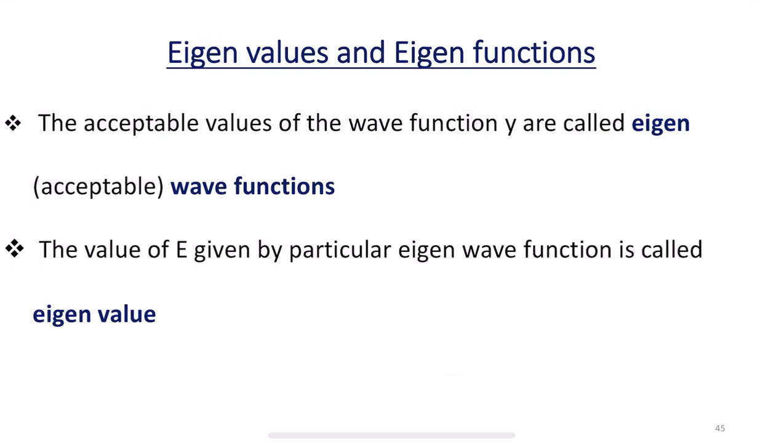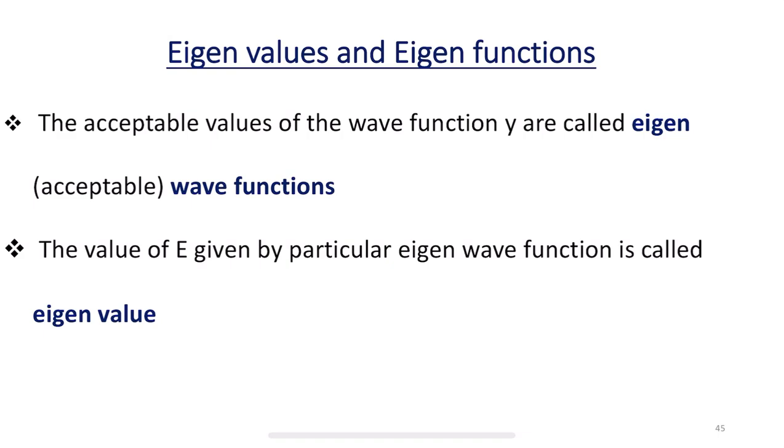And next are eigenvalues and eigenfunctions. The Schrodinger wave equation, being a second order differential equation, can have a number of solutions for the amplitude functions. Some of these values are imaginary while others are real.